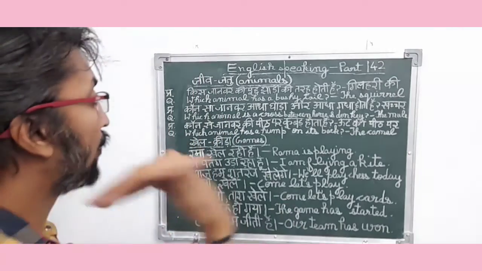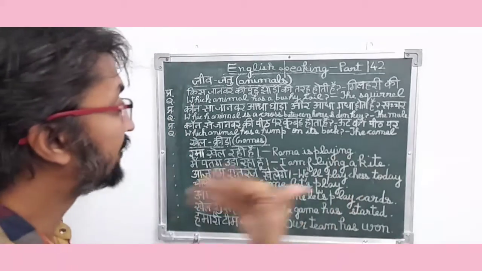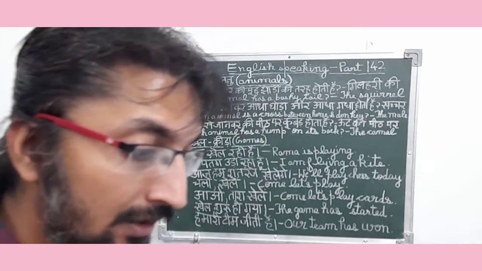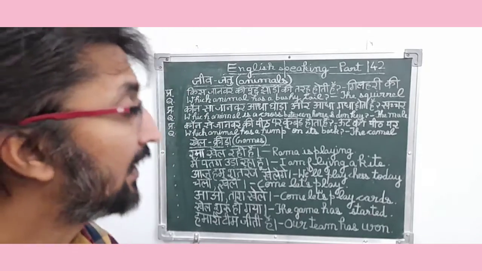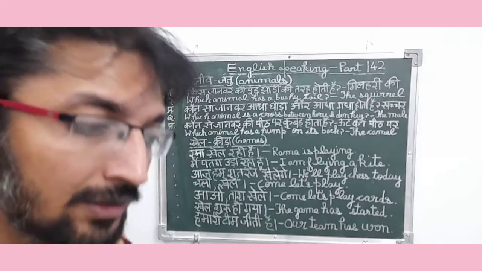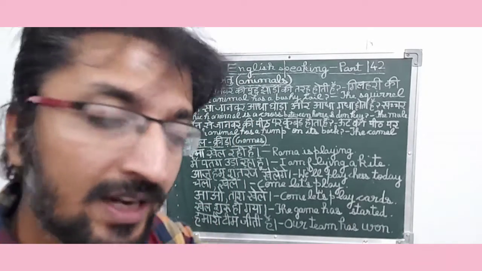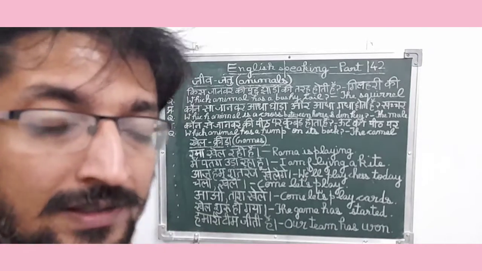कौन सा जानवर आधा घोड़ा और आधा गधा होता है? खच्चर. Which animal is a cross between horse and donkey? The mule. So friends, the mule is the only animal which is a cross between horse and donkey, and since in this sentence they are mentioning the cross between horse and donkey, and that animal is the mule, it is an animal related sentence.